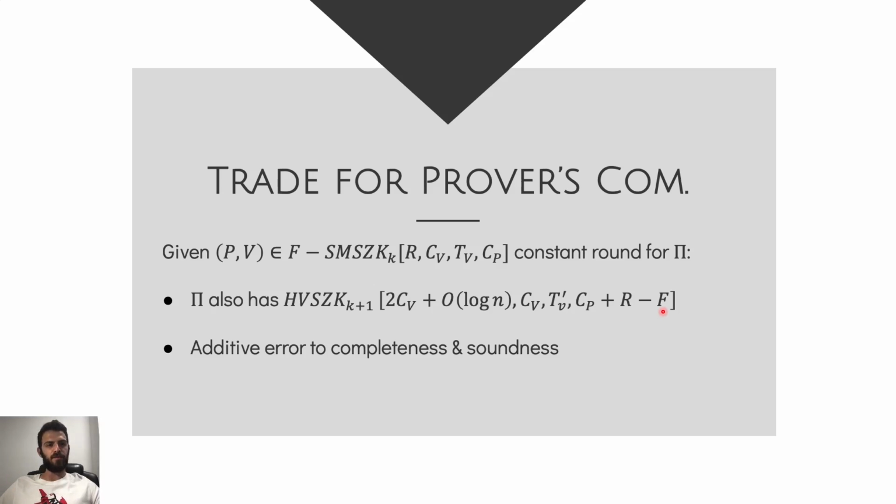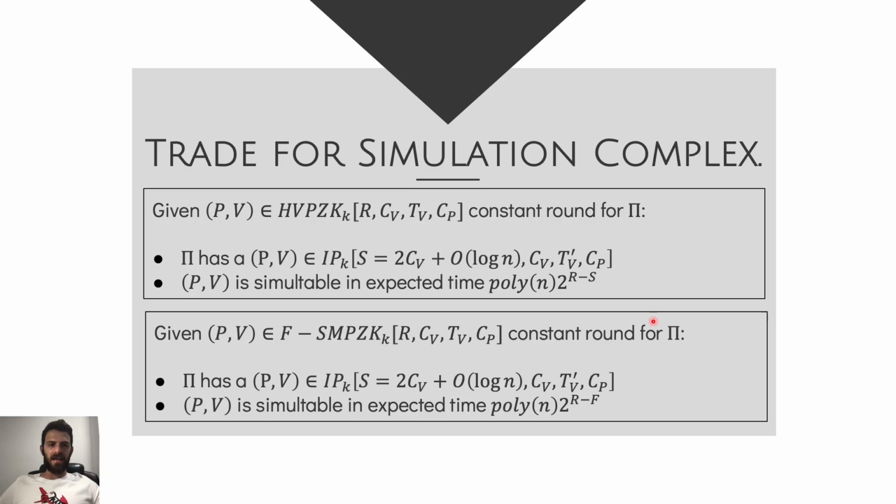And we see that this f plays a key role in the trade-off. And actually, if we get an interactive proof that is secure against r semi-malicious verifiers, meaning that f is equal to all of r, then this term cancels out and we get simply an interactive proof without any additional communication from the prover.